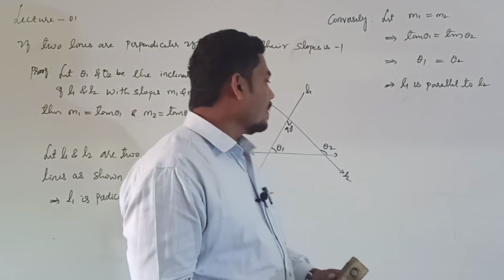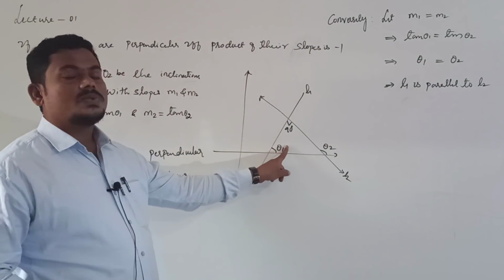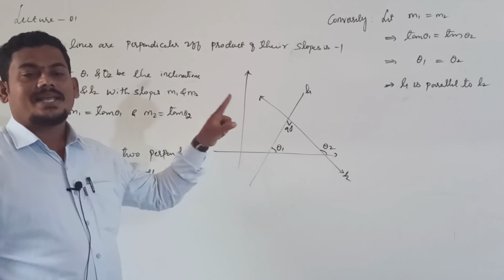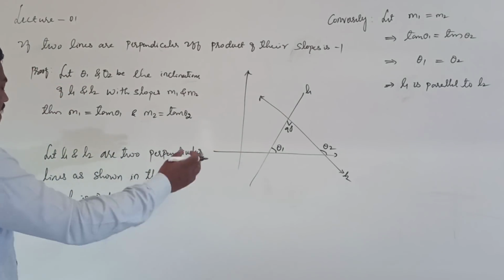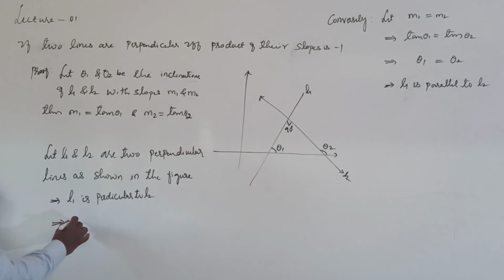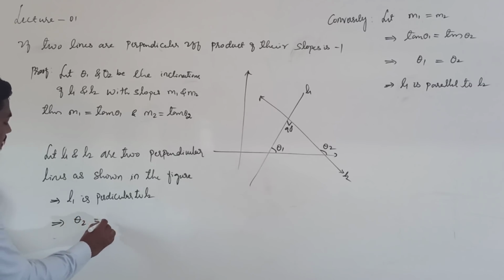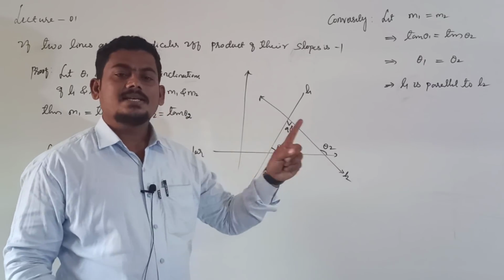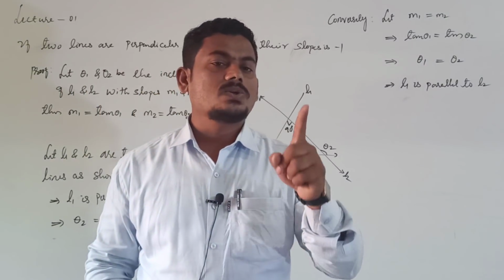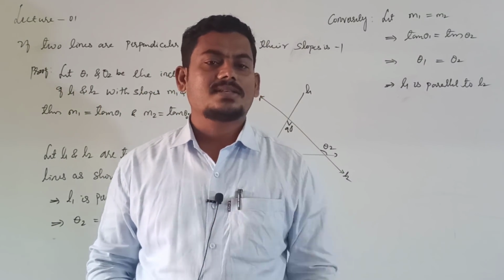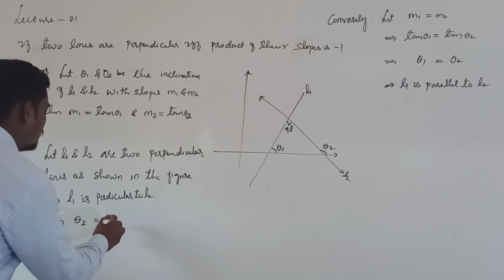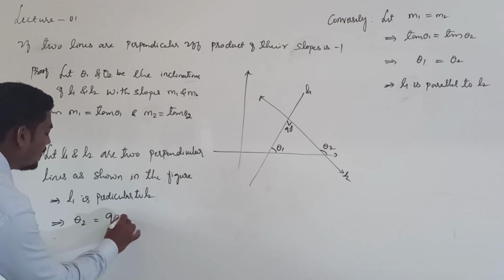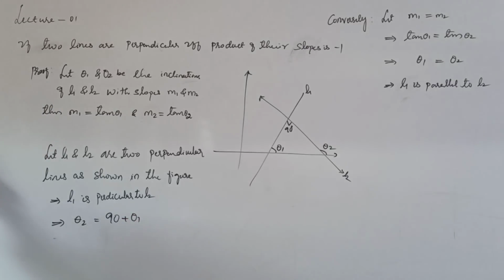So from the figure, what do you write? Theta 2 is equal to theta 1 plus 90. So theta 2 can be written as 90 plus theta 1, right?